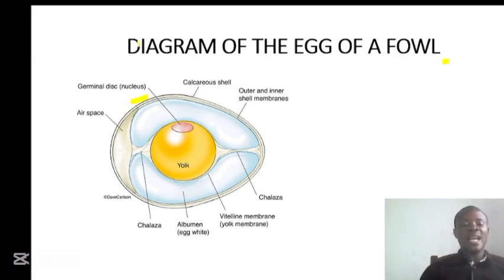And we have the air space. This air space is there for effective exchange of gases. And we have chalaza. These chalaza that we have here, they help to hold the yolk in place.